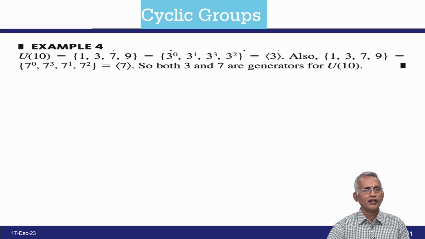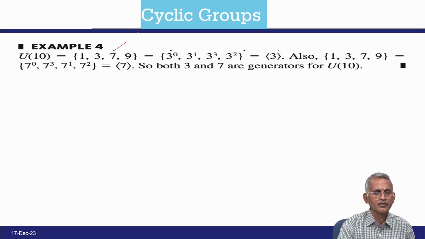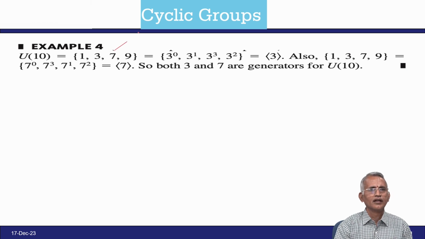Another example, U10 is equal to {1, 3, 7, 9}. This can be written with generator 3: 3 power 0 is 1, 3 power 1 is 3, 3 cube is 7, 3 square is 9. Now, 3 is a generator.